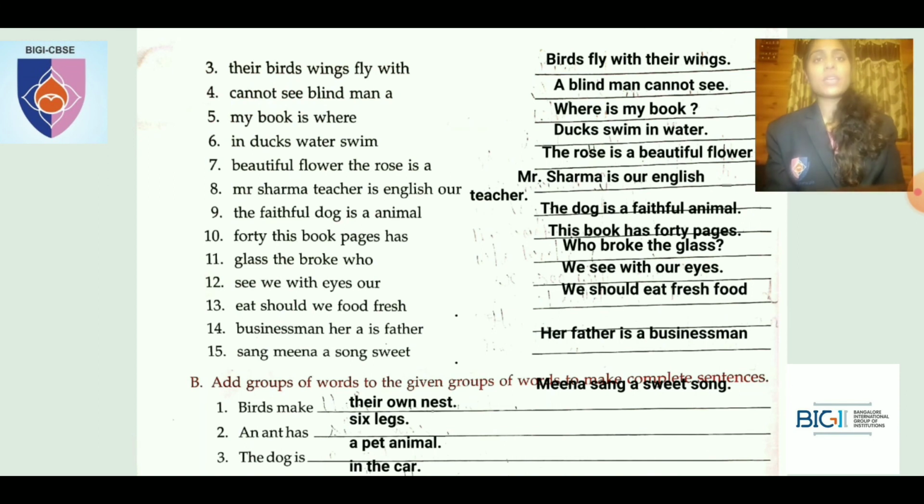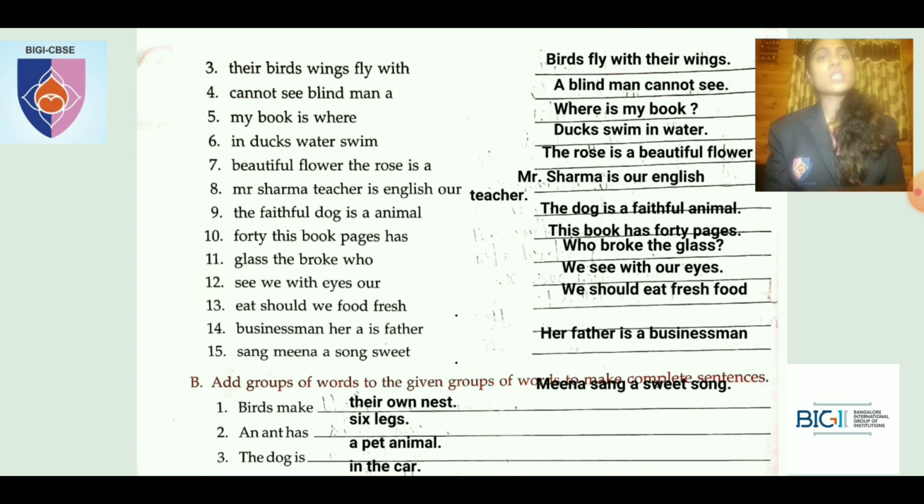My book is where. So how do you rewrite the sentence? Where is my book? You ask a question starting with where, why, how, when. So it should be where is my book, and you put a question mark because you're asking a question.